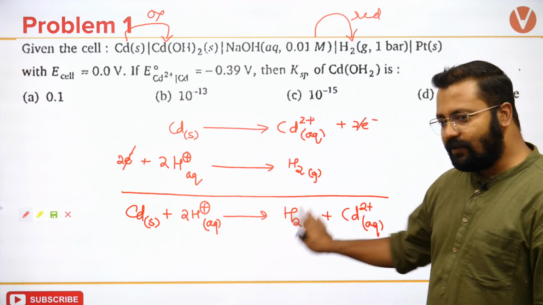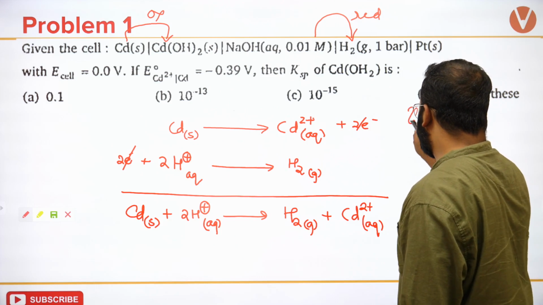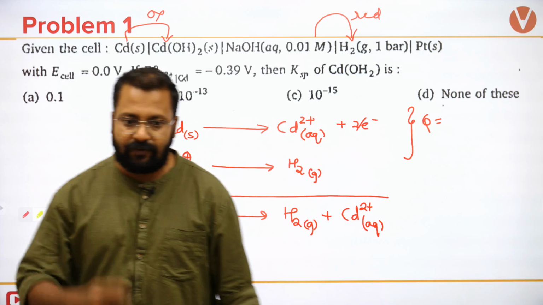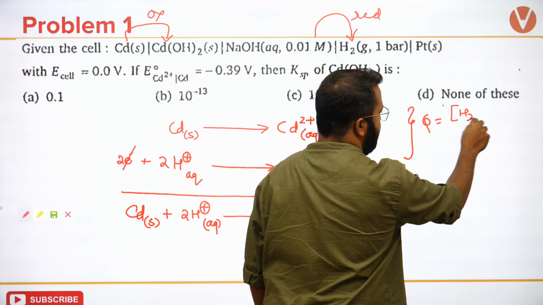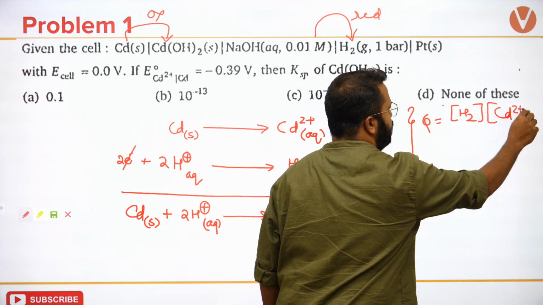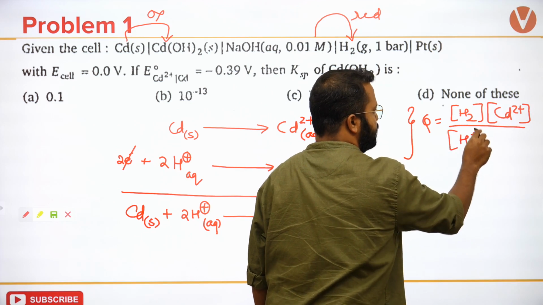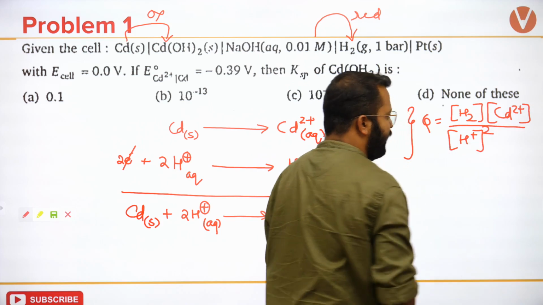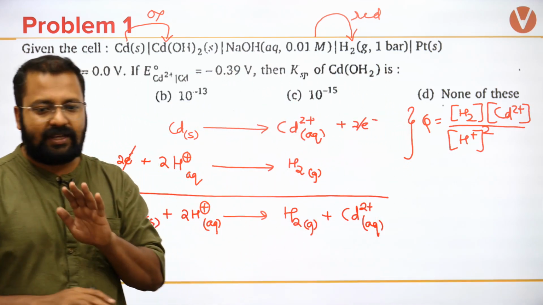Okay, once I've written the reaction like this, I just need to know that for this reaction, the expression for Q will be hydrogen's gas pressure times Cd2+ upon H+ ion concentration whole square, divided by Cd solid, but I would not be including Cd solid.